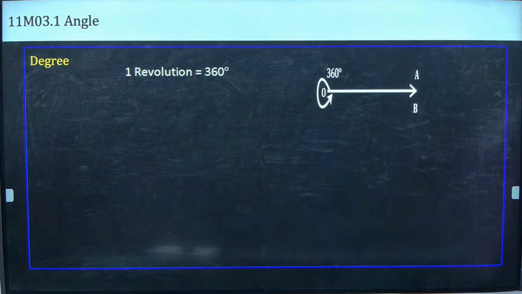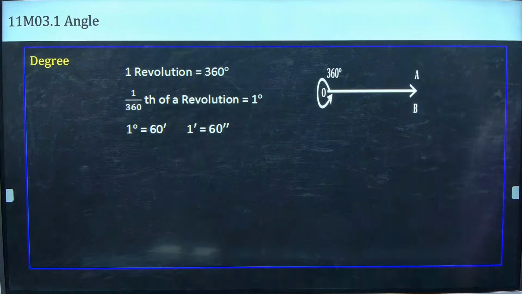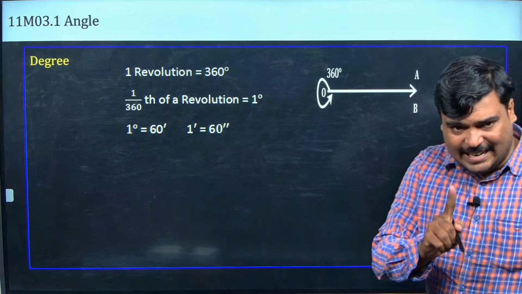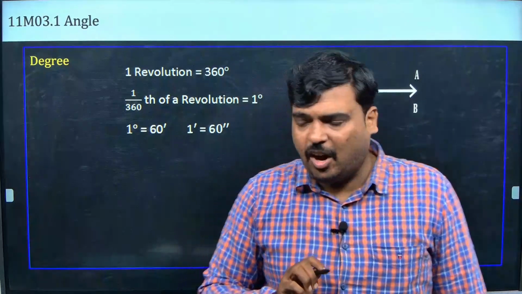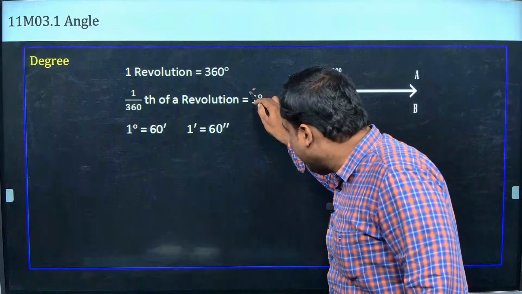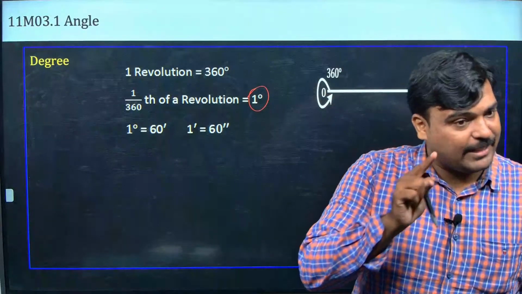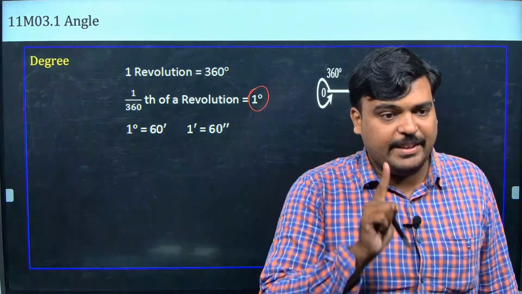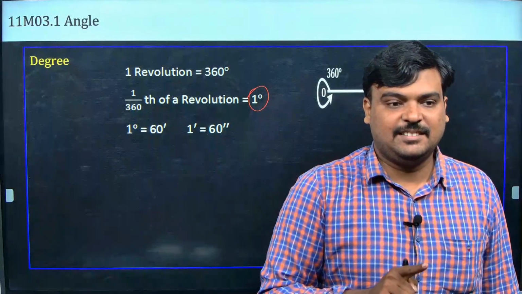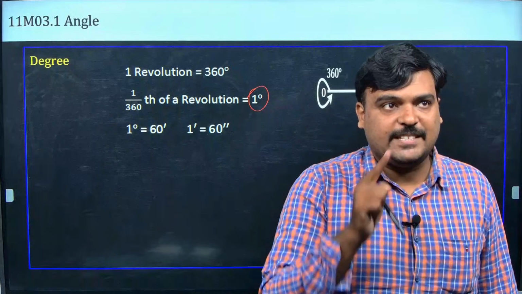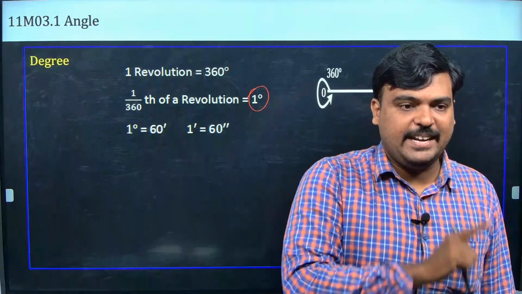Degree na enna? One full rotation edukka porom, 360 degree. Appo 1 degree-nganradhu 1 by 360 of that. Now that 1 degree, inga dhaan namakku prachanai varum. Nammba inga pesura minutes and seconds is not equal to the clock's minutes and seconds. Puriyudha? Namma clock-la pesura minutes and seconds vera, inga pesura minutes and seconds vera.